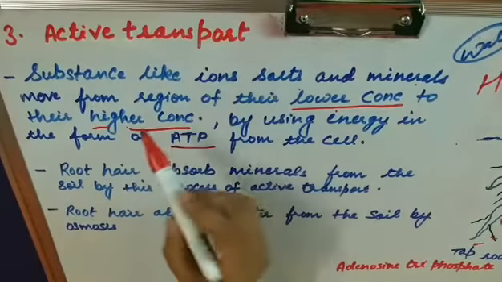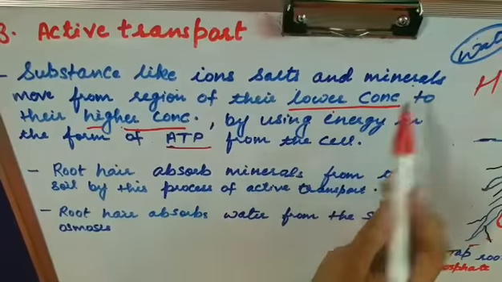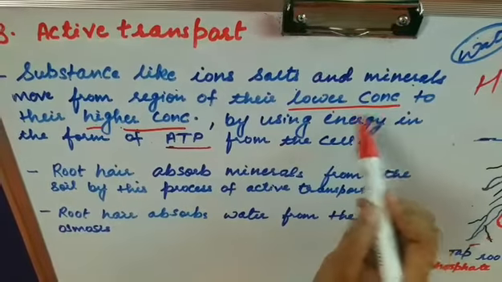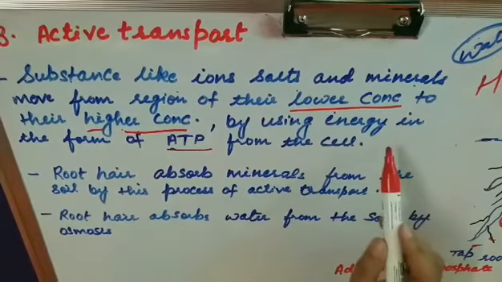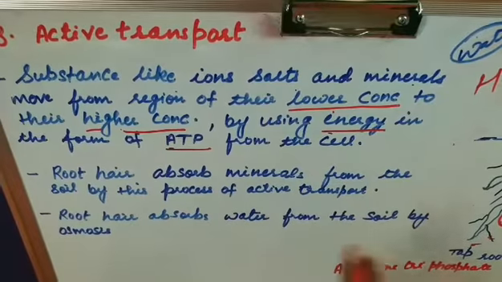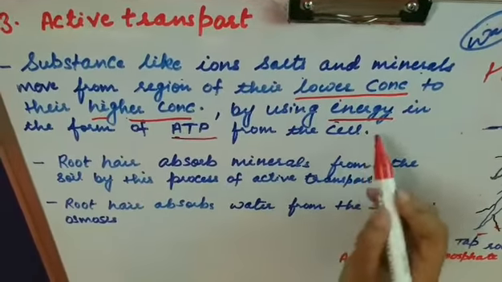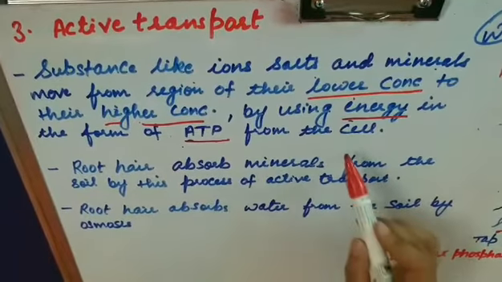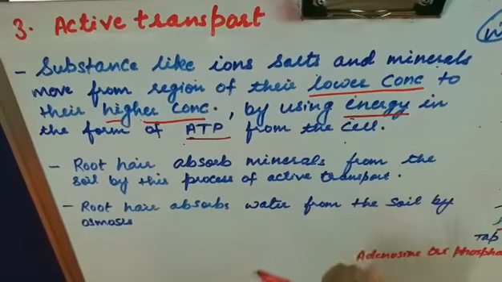So in active transport, substances like ions, salts and minerals move from the region of lower concentration to the higher concentration by using energy. Energy is used because we have to go from lower to higher, and that energy we use in the form of ATP from the cell. So don't get confused between osmosis and active transport.